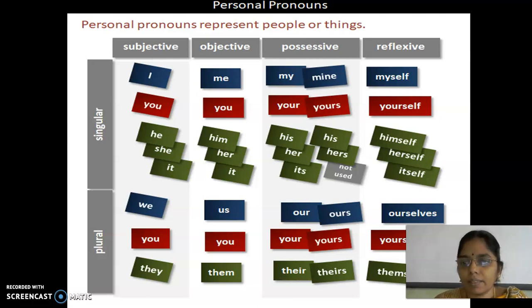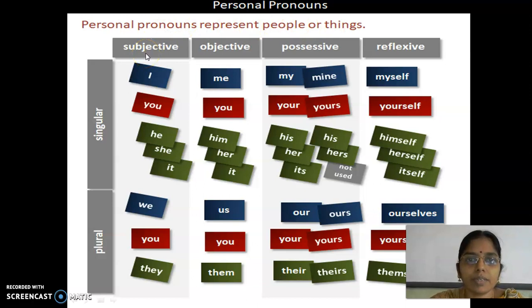If I say, moon, he sees me, he here represents the moon. So when I consider a non-living object as a living thing, that is where personification comes in. There we will use them for things, not in any other places. Personal pronouns represent people, and sometimes things, when used for a personified object.